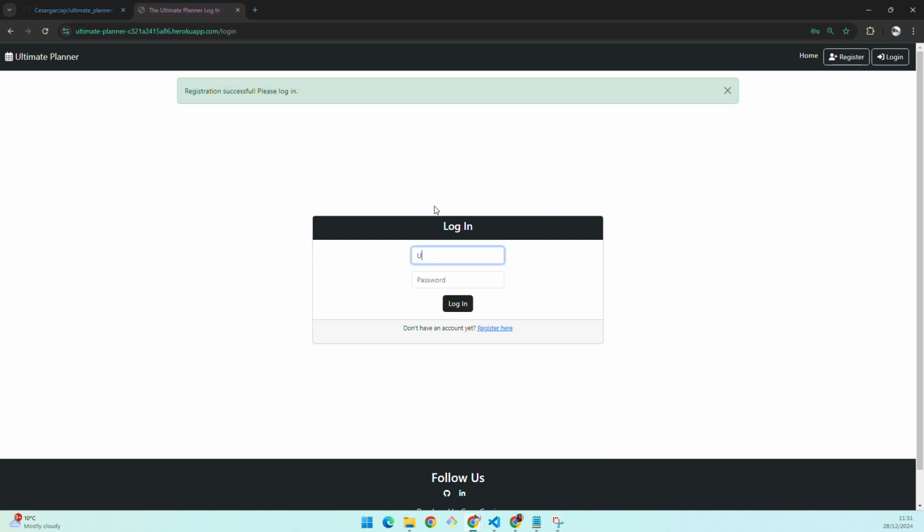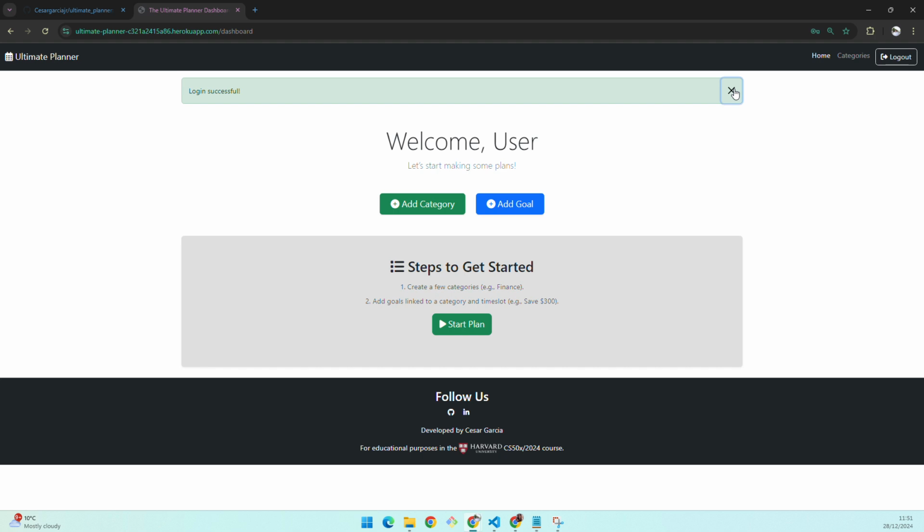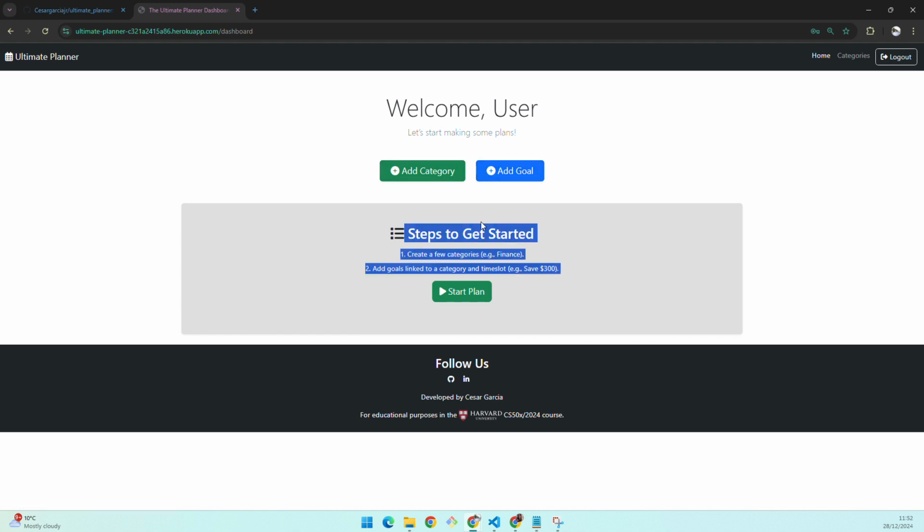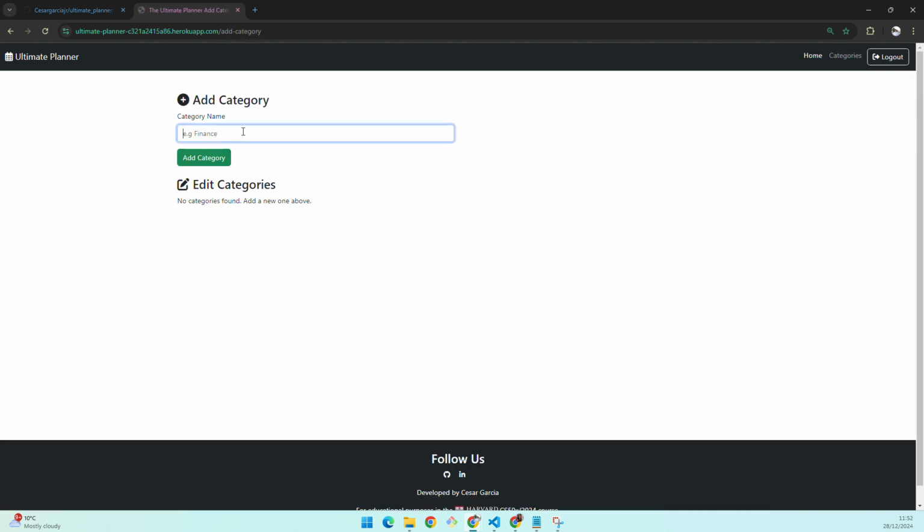Okay, so now we can log in to our account, and this will bring us to the dashboard. First of all, you see the navbar changed a little bit. There is the home button, categories, and logout now once you're logged in. Here you have two buttons to add category and goal, and once it's empty, it will give you steps on how to use the application. First, you have to create some categories, and then you have to add a few goals. Because the video is taking too long, I'll just speed up a little bit.